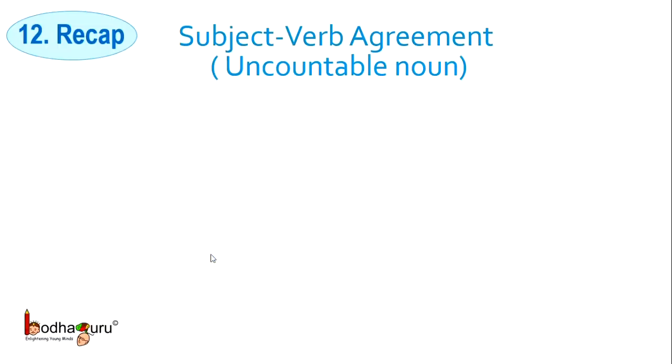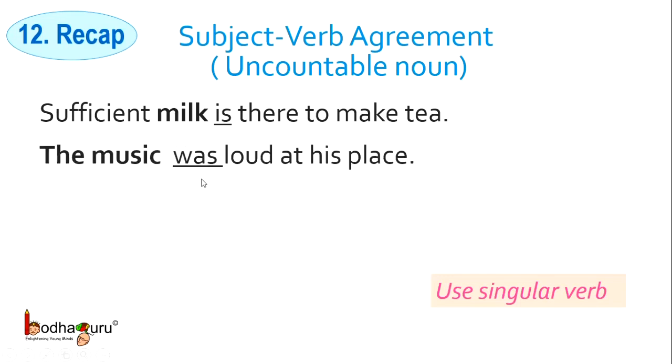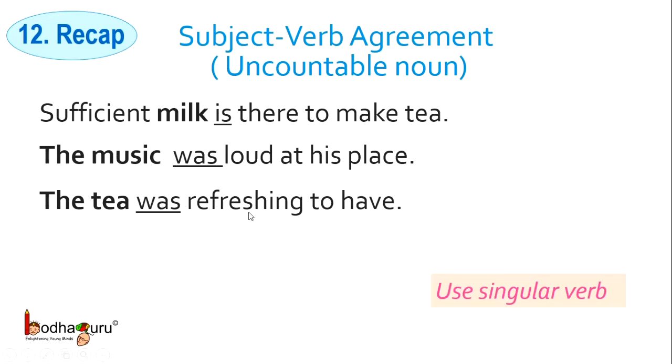Rule number 12. Coming to uncountable nouns, we have to use singular verb. Sufficient milk is there to make tea. Here milk is an uncountable noun. The music was loud at his place. Again, music is an uncountable noun and we are using a singular verb. The tea was refreshing to have. Again, tea is uncountable and we are using a singular verb.